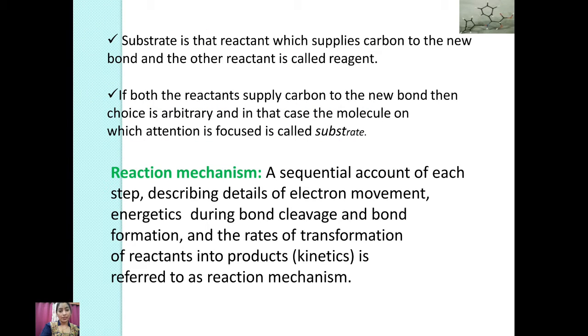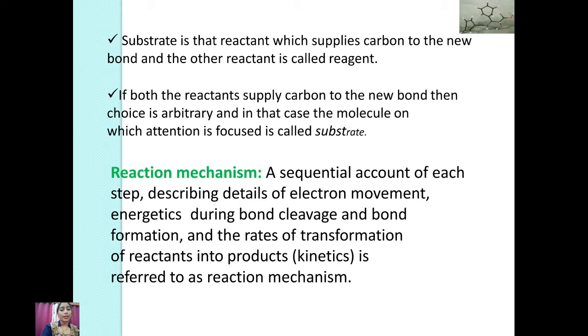Substrate is that reactant जो रिएक्शन में सप्लाई कार्बन जो पहले से प्रेजेंट होता है and carbon to the new bond, and the other reactant is called a reagent. इसमें क्या होता है, what will happen to proceed a reaction, जो old bond होता है वो break करेगा and new bond formation होगा. If both the reactants supply carbon to the new bond, then the choice is arbitrary, and in that case the molecule on which attention is focused is called substrate.